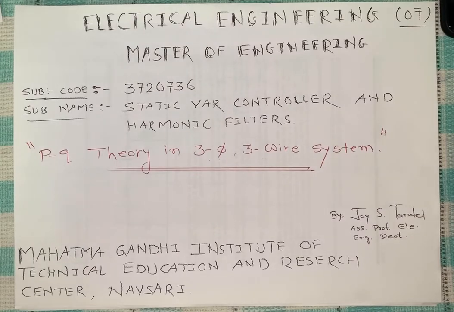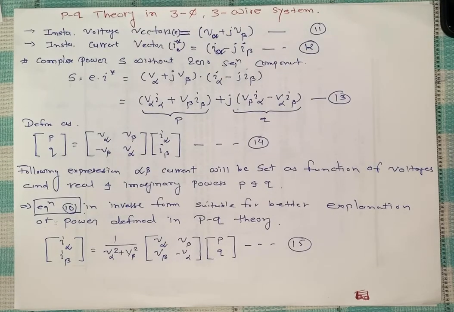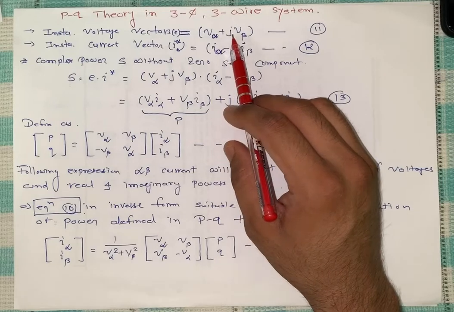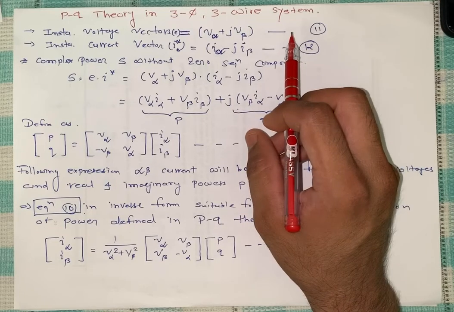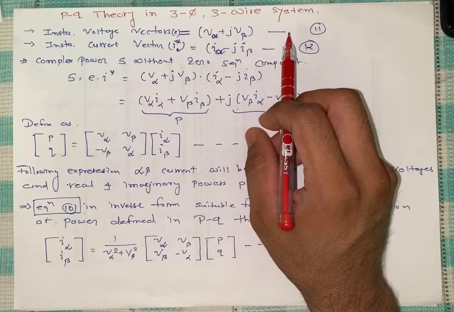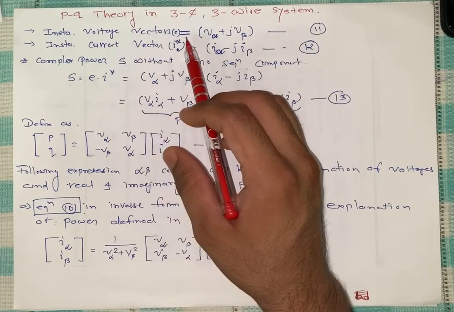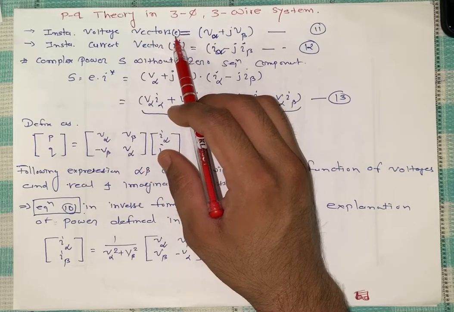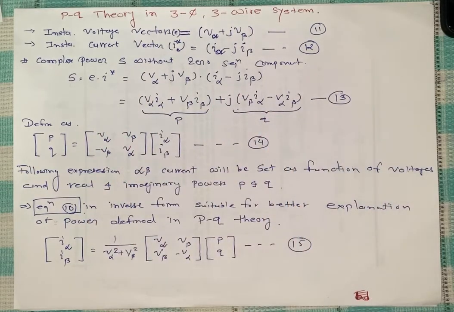Whatever equations we consider, we first consider in vector form. The instantaneous voltage vector is VA plus j, the imaginary part, VB. We do not consider V0 because zero sequence has no shifting, so it is absent. This voltage vector is called E, because later we need to compute the apparent power, S equals P plus jQ, or E into I conjugate.